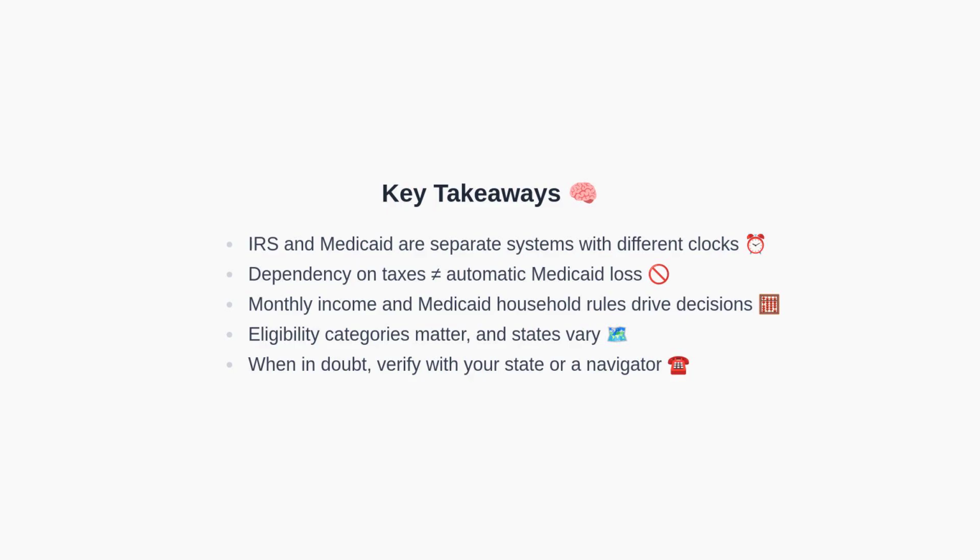The IRS and Medicaid are separate systems operating on different timelines. Claiming someone as a dependent does not automatically cause loss of Medicaid. Monthly income and Medicaid household rules are central. Eligibility categories and state-by-state variations matter. And when uncertain, confirm details with your state Medicaid agency or a certified navigator.